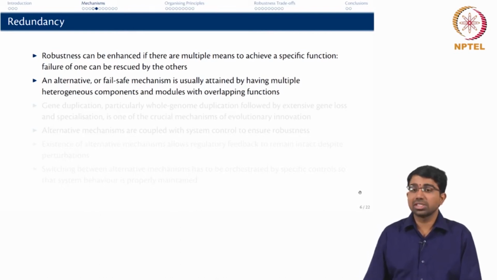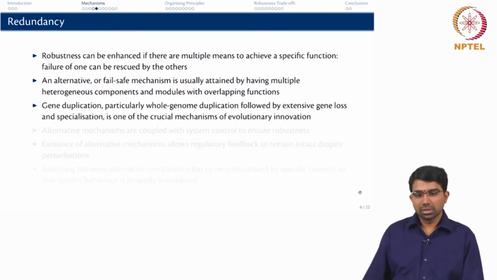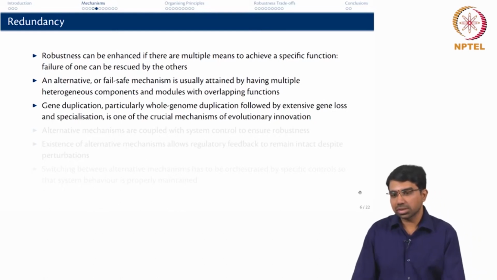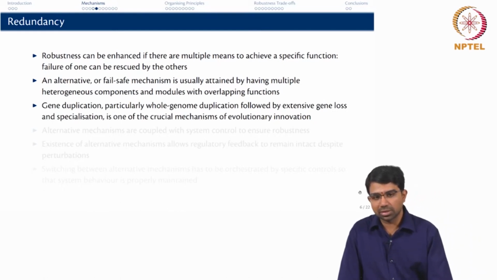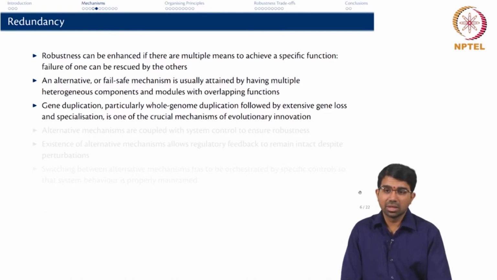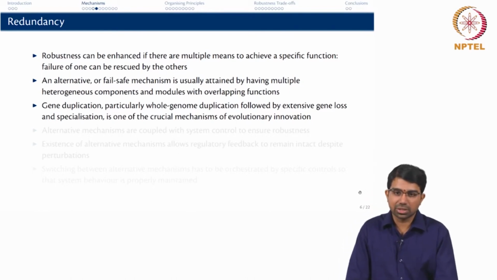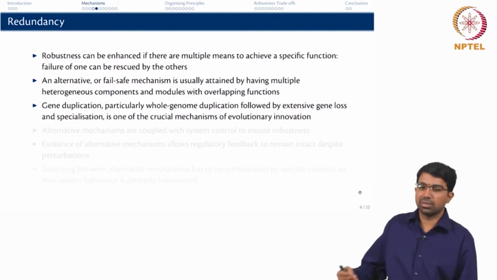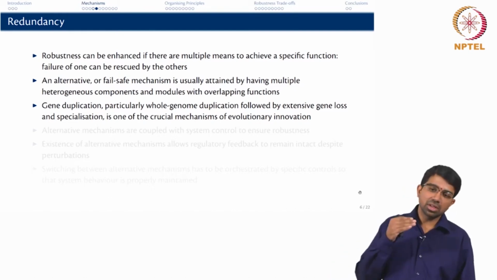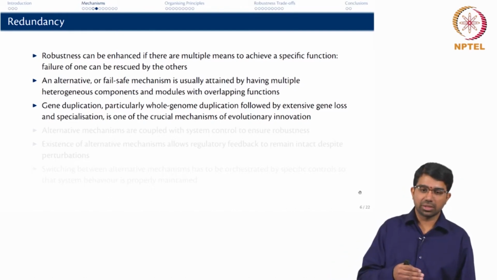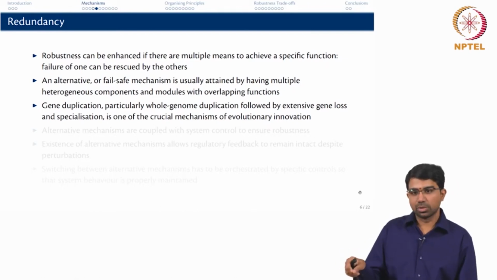So, how does this happen in biology? This happens normally by gene duplication, right. This is a very common process that happens especially heavily in smaller organisms. So, yeast, your Saccharomyces cerevisiae that you see today, is a result of several gene duplication events that have happened in the past. So, you have had something known as a whole genome duplication event as well as a small scale gene duplication event. So, either a bunch of genes get duplicated or the entire genome gets duplicated.